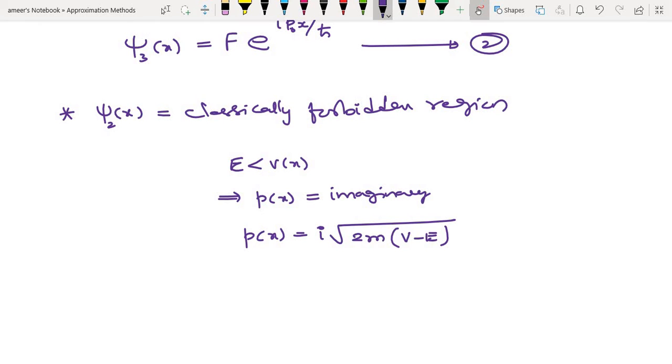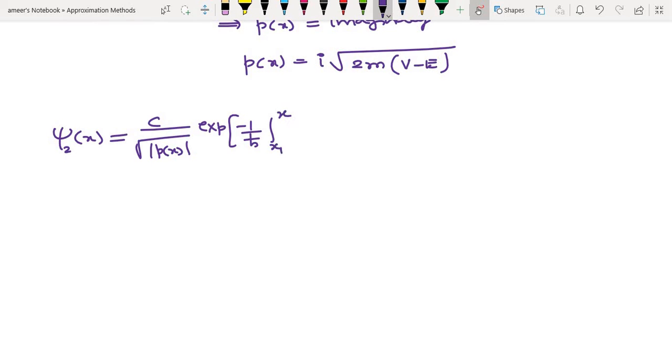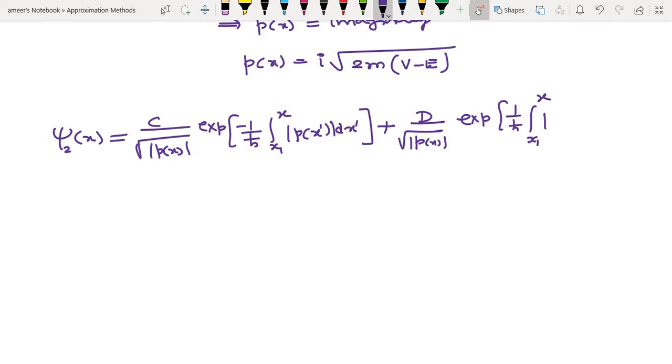So we can write the wave function here like this: psi 2 of x is equal to C by the square root of modulus of P of x, times exponential of minus 1 by h cross, integral from x1 to x of modulus of P(x') dx', plus D divided by the square root of modulus of P of x, times exponential of 1 by h cross, integral from x1 to x of modulus of P(x') dx'.